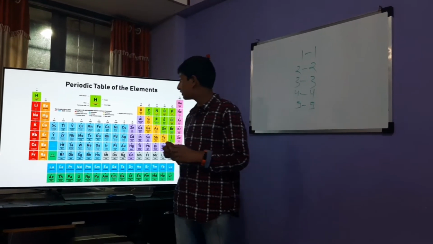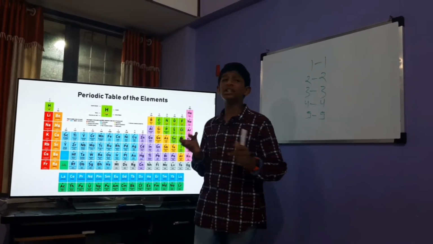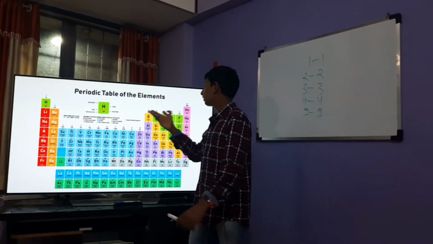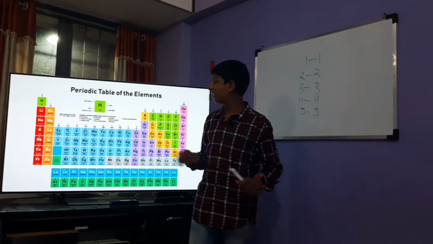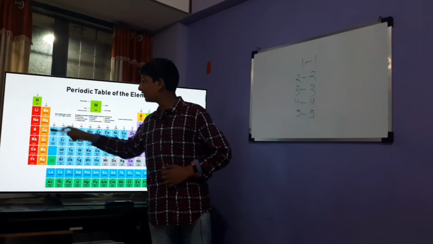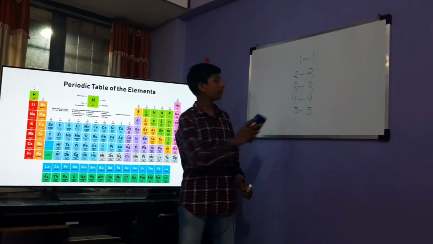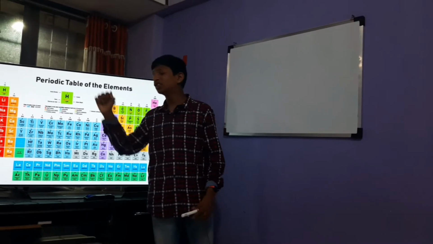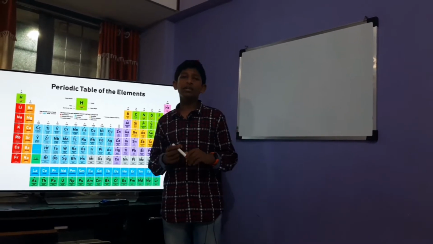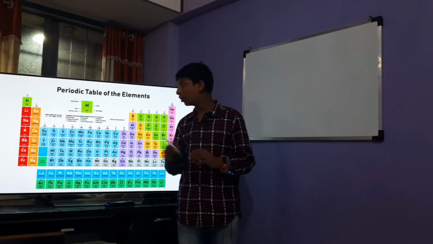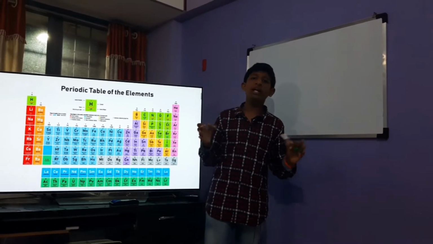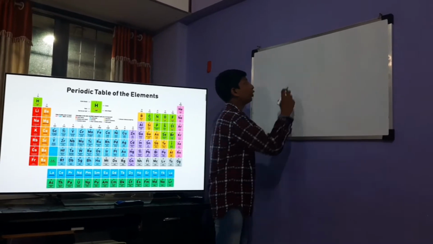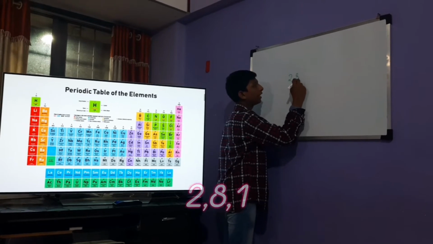Why this happens is basically the fact that they have one shell in the first row and the second row has 2 shells. That's a fact. In that way you can easily remember the number of shells of any element. For example, sodium has 3 shells. How can we find it is in the third row? If we know the atomic number of sodium, which is 11, we can find both. 11 means the electronic configuration is 2, 8, 1.